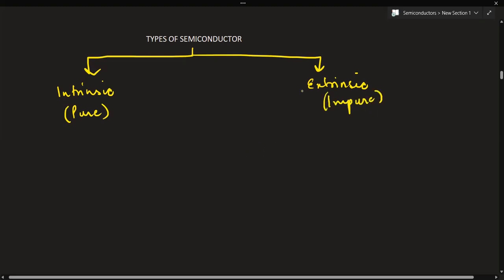These extrinsic semiconductors are also of two types: p-type semiconductors and n-type semiconductors. You must have heard of these terms, n-type and p-type. These are included under extrinsic semiconductors.